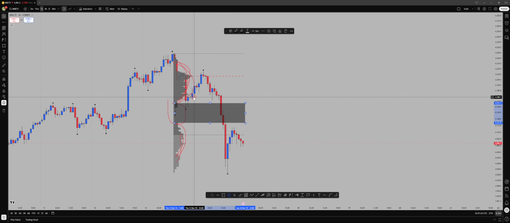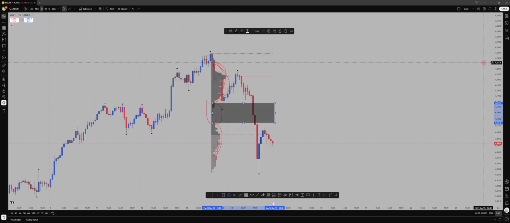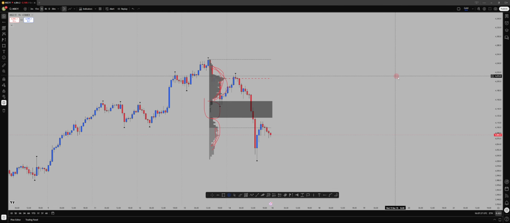But when you use profile, you'll be able to pinpoint the exact area of the range or price action you're looking at where the volume really dropped off. Sometimes you are looking at an imbalance or a fair value gap, but that area is not really a low volume node, and when you plot the profile, you'll be able to see that.